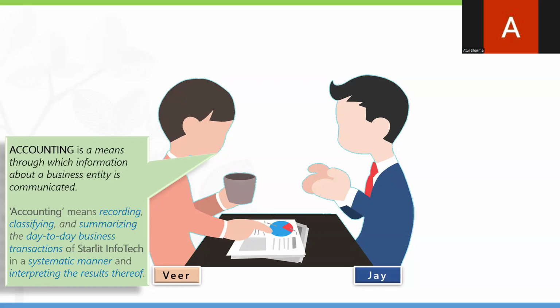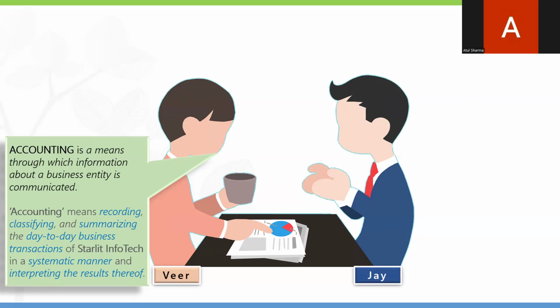So what will happen, let us understand. So recording means writing down transactions, like we are recording the transaction, purchase, sale, expenses, income. So those particular things we call recording. Second is classifying. So classifying means grouping, like sundry debtors, sundry creditors, like customer, supplier, your indirect expenses, indirect income, or any stock groups we are having. Okay, this is the category of the stock, this is the grouping of the stock. So that is there.